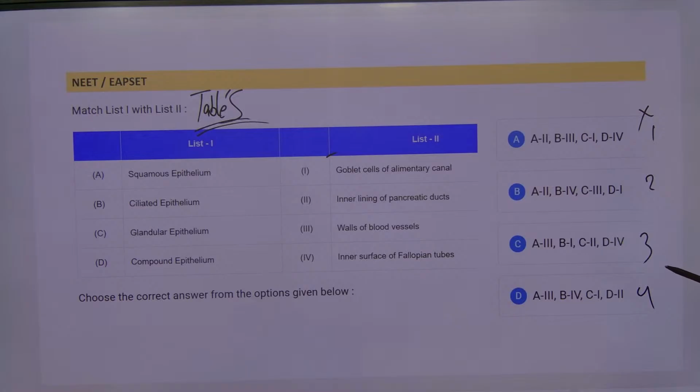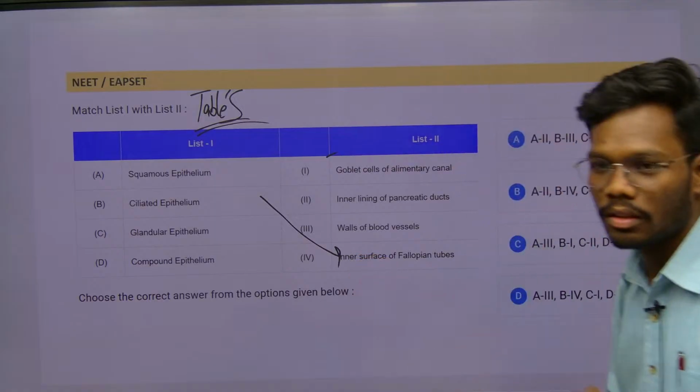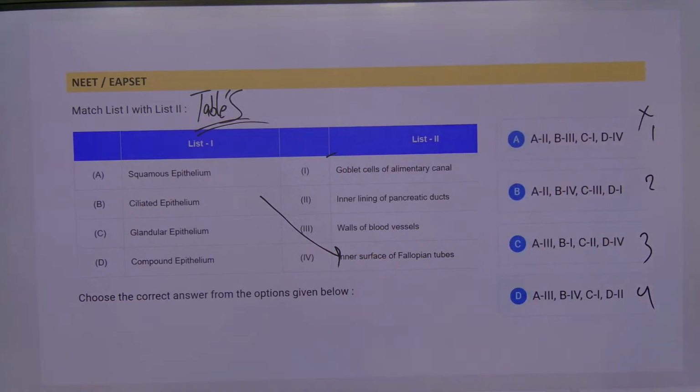Anyway, this ciliated epithelium is what? Inner surface of fallopian tube, right? Ciliated epithelium is the inner surface of fallopian tube. Next, goblet cells of the alimentary canal.